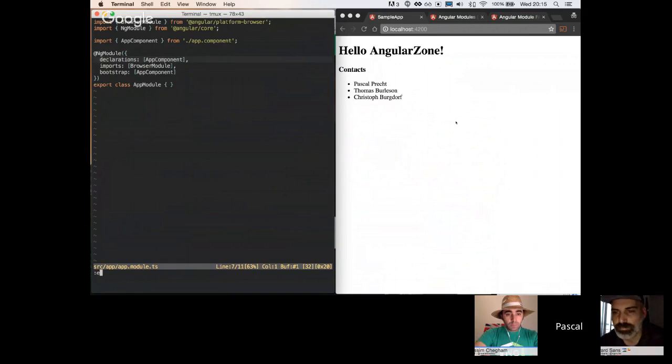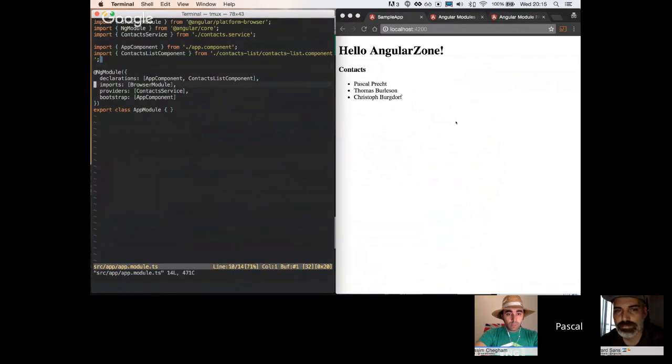Our app module now has another component declared called contacts list component. And then there's another property, providers, because we also have a contacts service in this scenario, which basically fetches contacts for us.